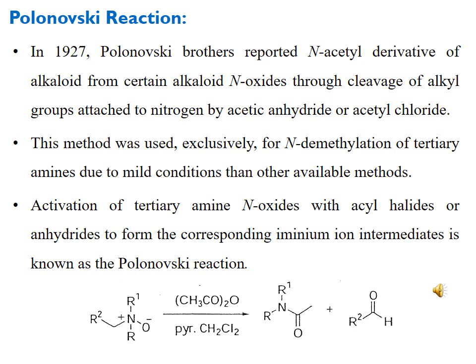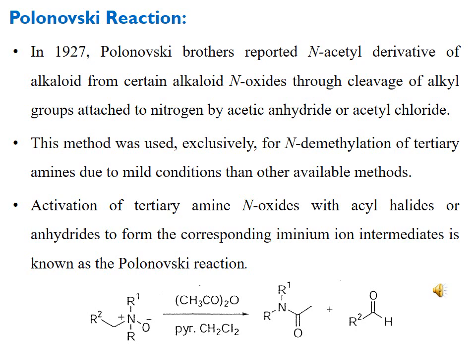They used acetic anhydride or acetyl chloride for this purpose, and after a lot of work on this way of reaction, it was recommended as the best method for the demethylation of tertiary amines.